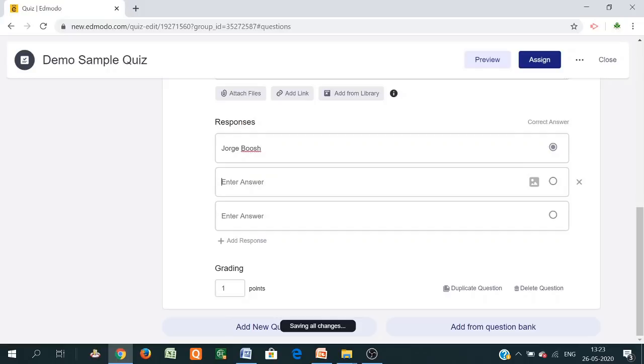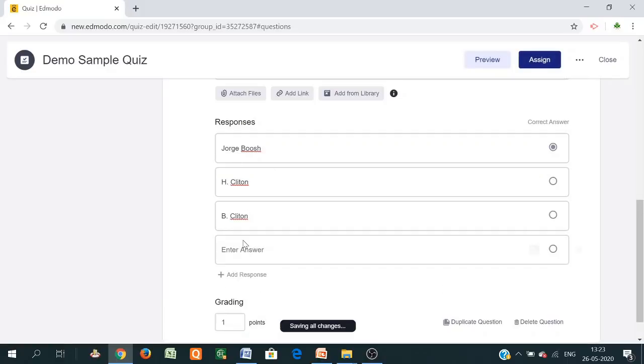Then second, H. Clinton, Bill Clinton. And if you want another option, just click on add response, and suppose Donald Trump. Now Donald Trump is the correct answer, just mark it here. Or there is another version: add an image to your answer.